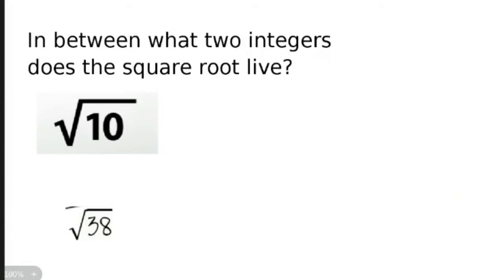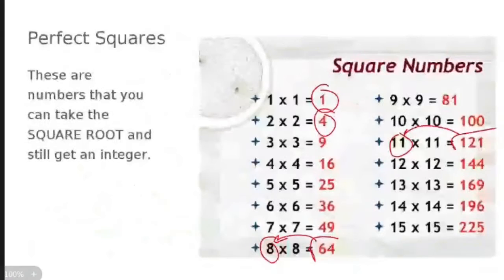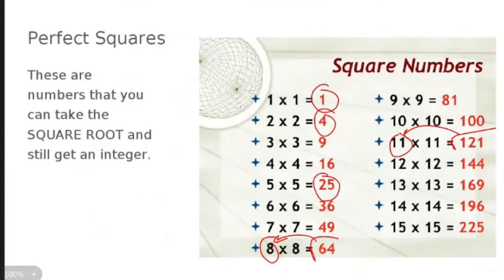In between what 2 integers does the square root live? Well, let's go back to the second slide. If I wanted to find the square root of 25, I know what it is. It's 5. If I wanted to find the square root of 36, I know what it is. It's 6. But what if I want to find the square root of 30? I don't know what the square root of 30 is, but I know it's in between 25 and 36. So my answer is going to be in between 5 and 6.